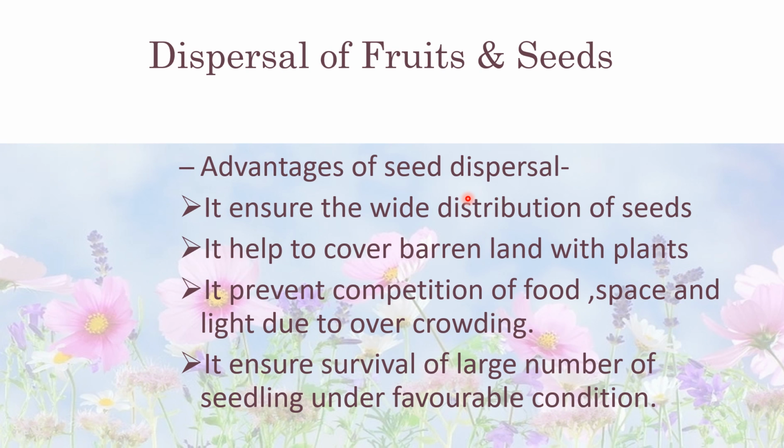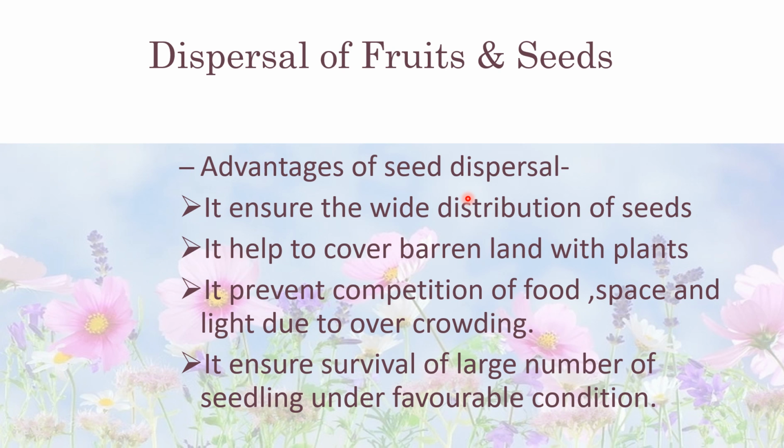Now, dispersal of fruits and seeds. First, I will explain the definition of dispersal. The way through which fruits and seeds are distributed away from the parent plant, or the process through which the seeds get away from the plants, is called dispersal of fruits and seeds.